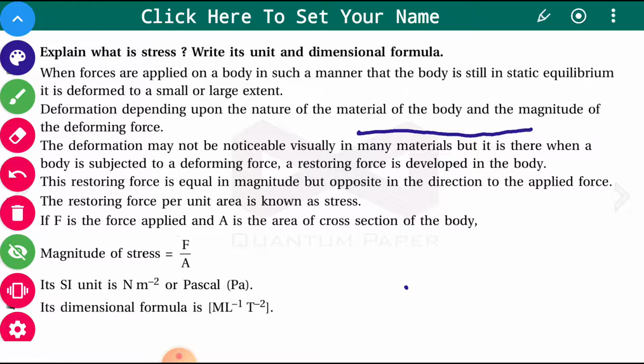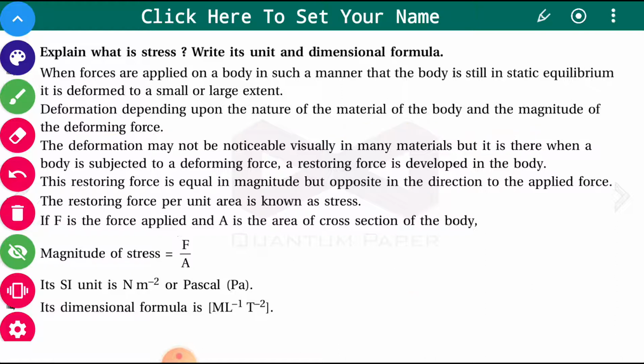It depends on the type of material of the body, and the magnitude of the deforming force also. It also depends on the force which you are applying from outside, which is a deforming force. So it depends on two things: material of the body and the magnitude of the deforming force. The deformation may not be noticeable visually in many materials, but it is there when a body is subject to a deforming force.